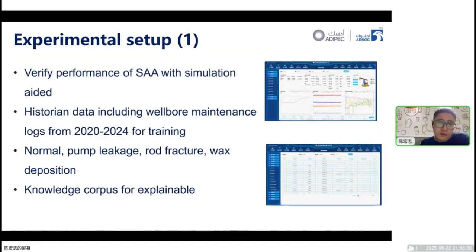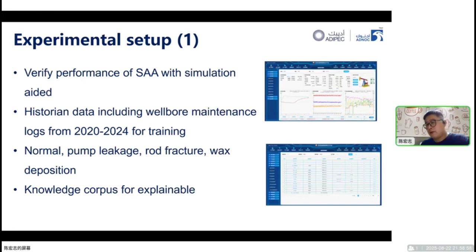Then here's the experimental setup. We now verify our performance regarding this SAA with this simulation aided. The historian data, including wellbore maintenance logs from 2020 to 2024, were used for training. The situations, including normal, pump leakage, rod fracture, wax decomposition, are used as the starting objects.